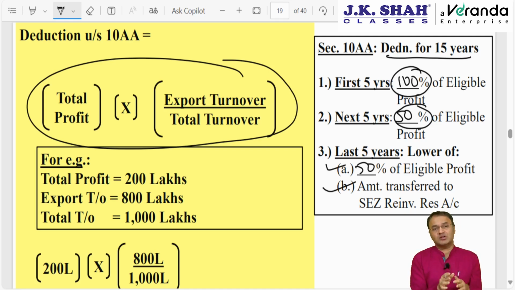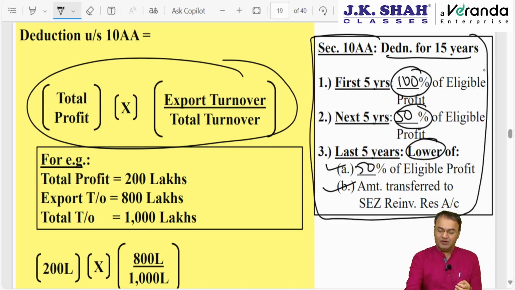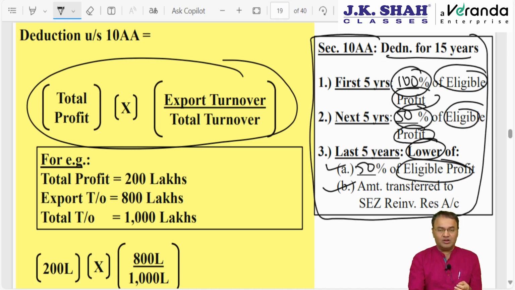We call it the special reserve account, the SEZ reserve account. Whichever is lower will be allowed as a deduction in the last 5 years. However, this table will give you only the percentage. Everywhere it is a percentage of eligible profit. How to compute eligible profit? That we will be studying here.